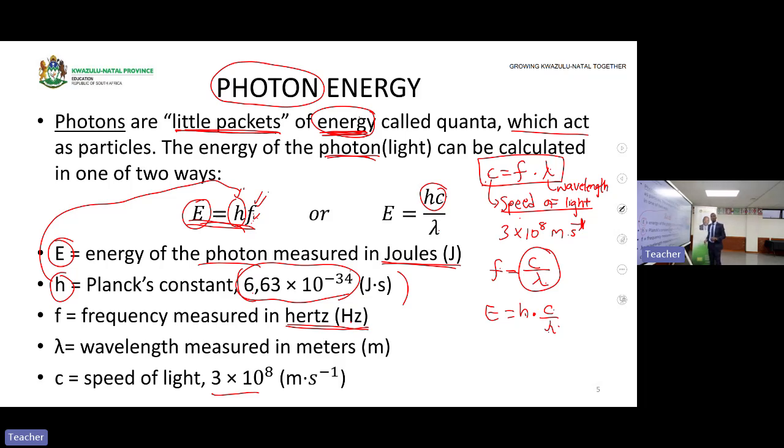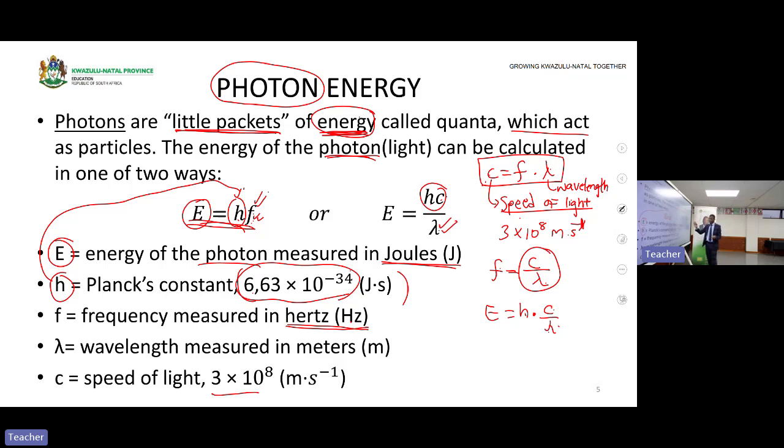The speed of light is on your question paper again at the back. So the speed of light and H are at the back of your question paper. So you can be given the wavelength and you can be given the frequency. If you are given either of these two, you can determine the energy that will be transferred to an electron. This energy is the energy of light, the energy that the photon carries and will transfer to an electron that is on a surface.